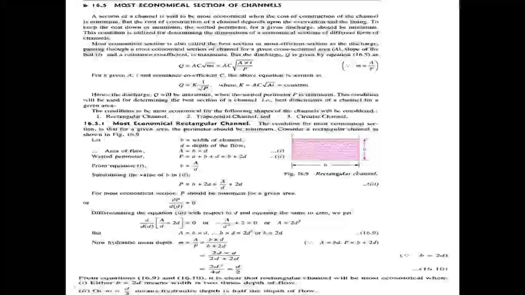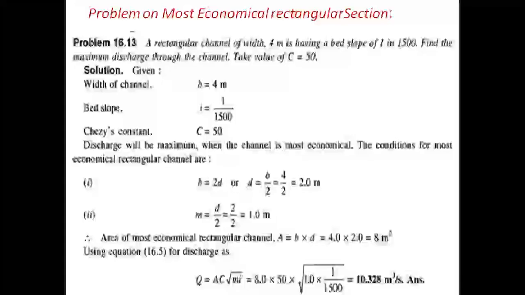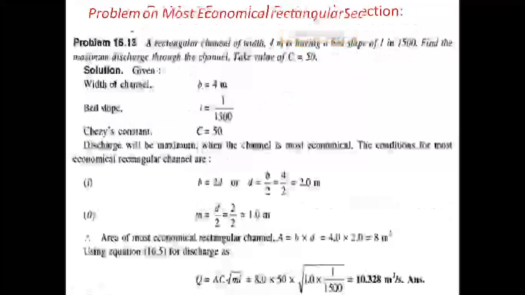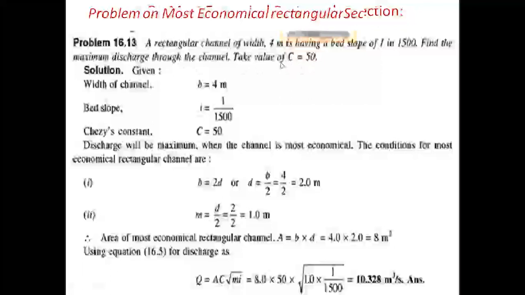But based on these conditions and formulas, how to construct the rectangular channel, we are going to see by problems. First problem on the most economical rectangular section. The question: a rectangular channel of width B equal to 4 meters is having a bed slope of 1 in 1500. Find the maximum discharge through the channel. Take C equal to 50.